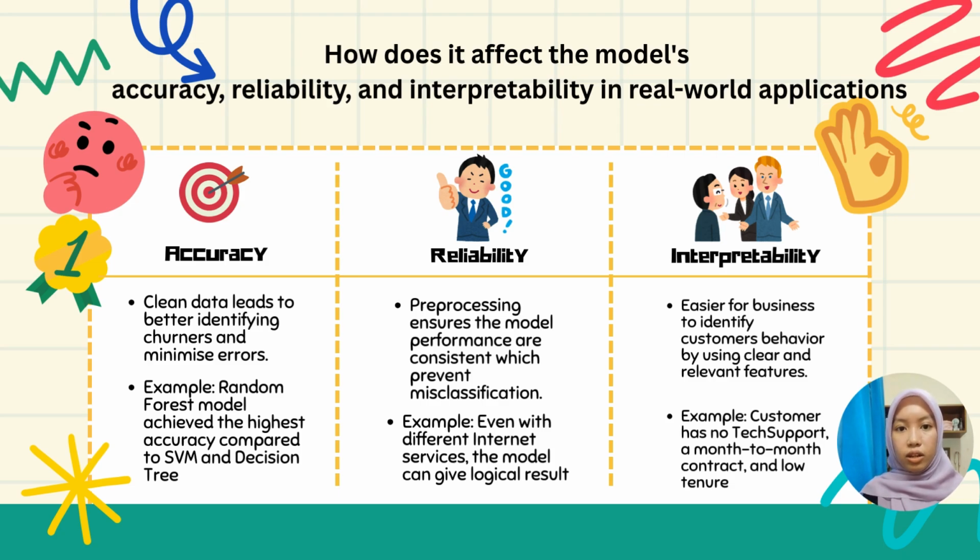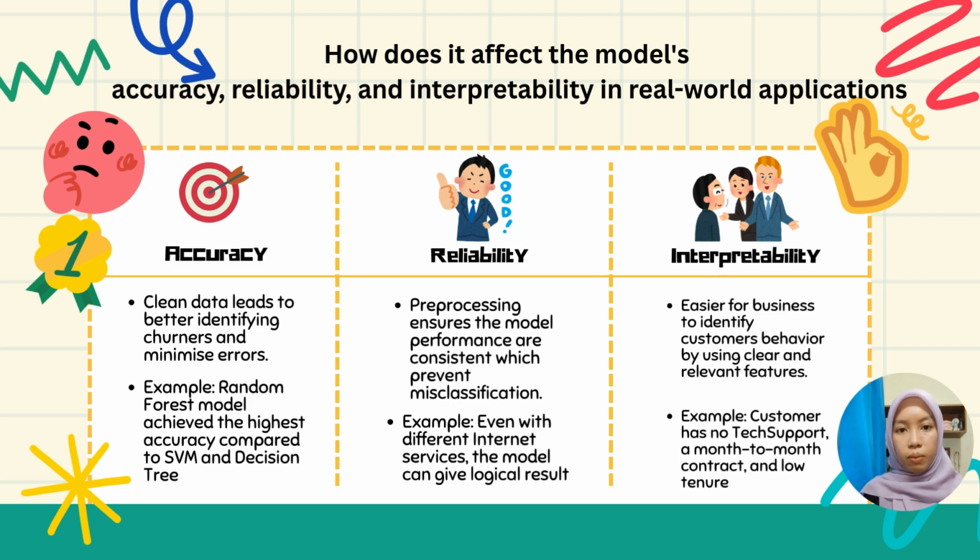For reliability, reliability means the model gives consistent and reasonable predictions even when customer conditions vary. Pre-processing plays a key role here. For example, different types of internet services shouldn't confuse the model. Even if two customers have different service types but similar patterns in other features like short tenure and no technical support, the model still predicts churn logically. So, pre-processing helps reduce misclassification and increase the model's trustworthiness.